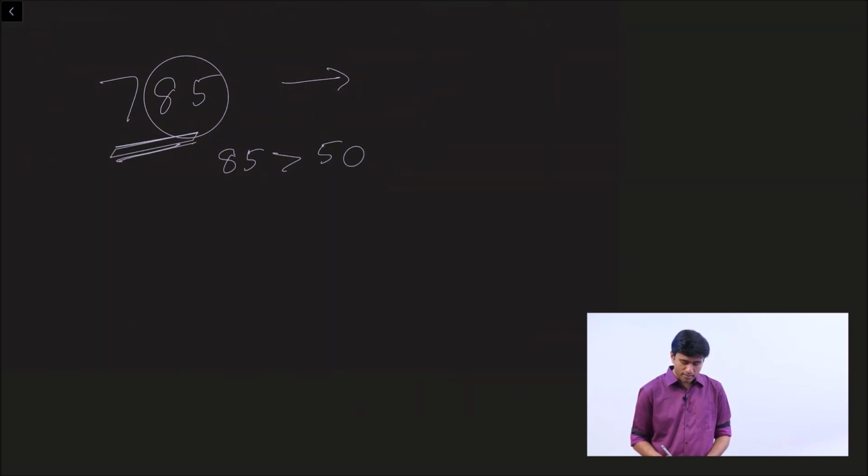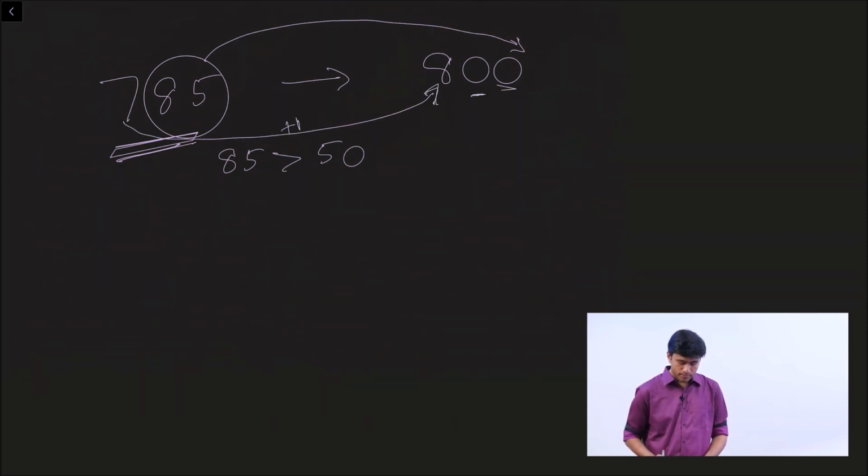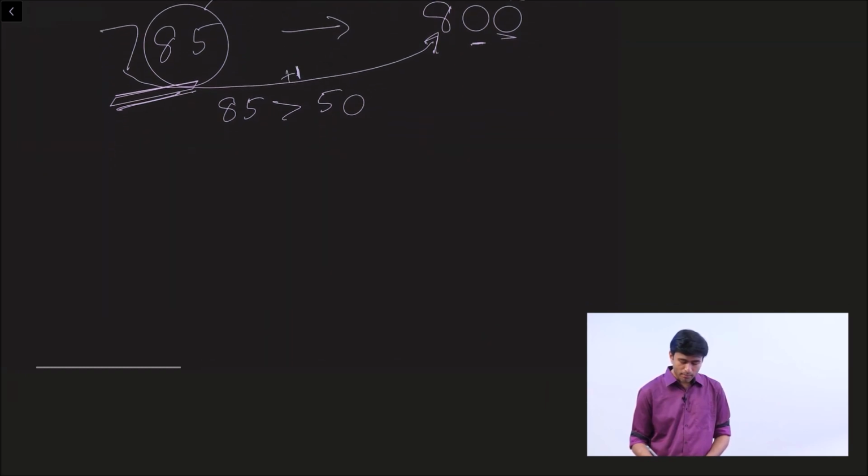What is the next 100 to 785? It is 800. In other words, you place 0 at the ones place and tens place, and in the hundreds place you just have to add 1. This is what you do when the last two digits is greater than or equal to 50. Let's take another example.